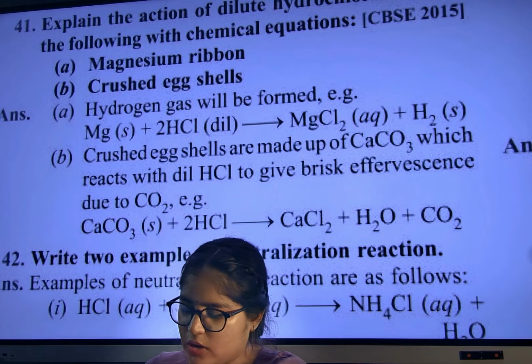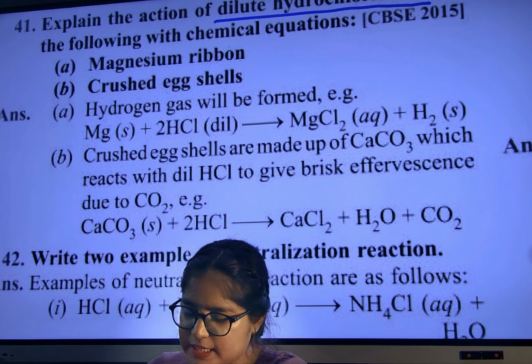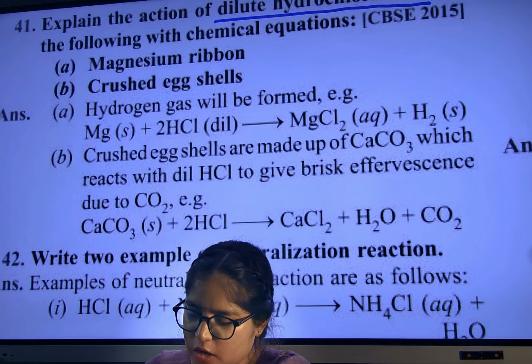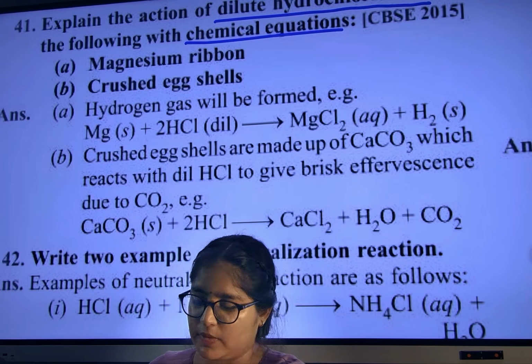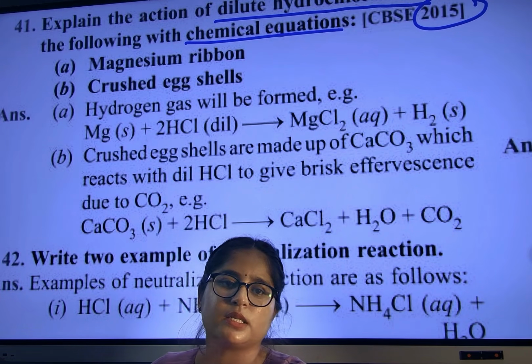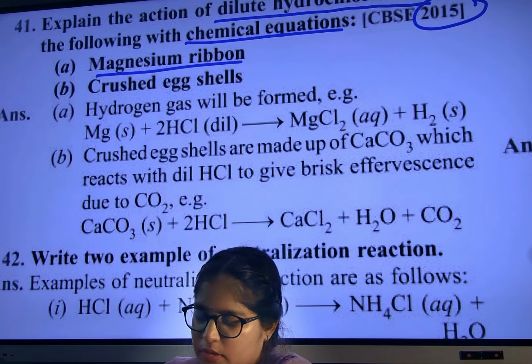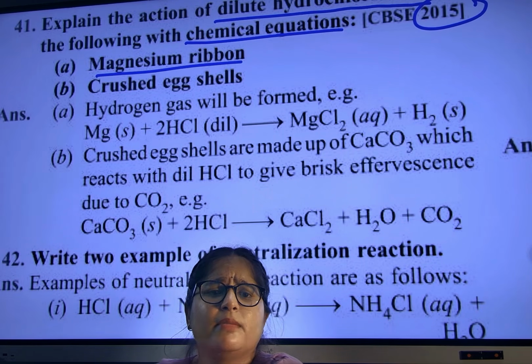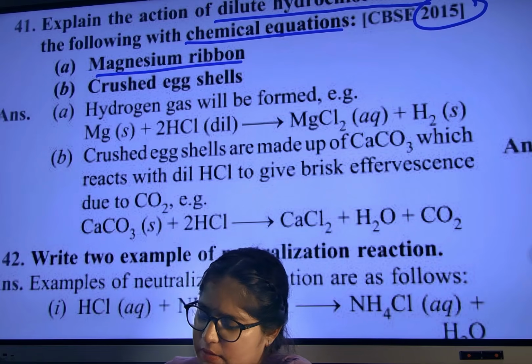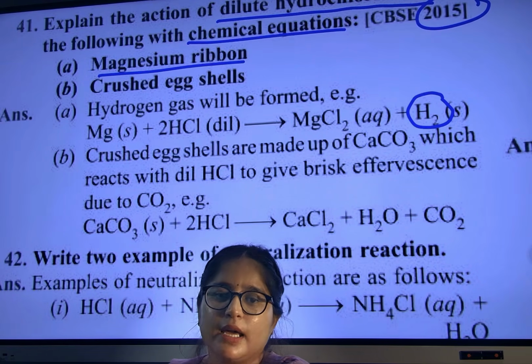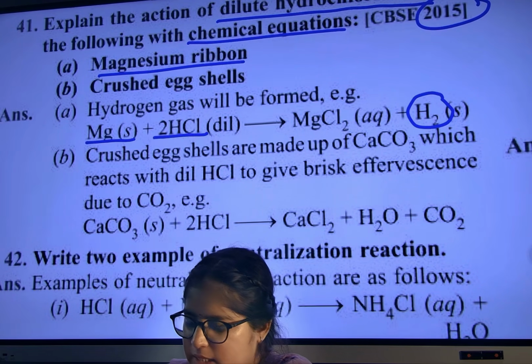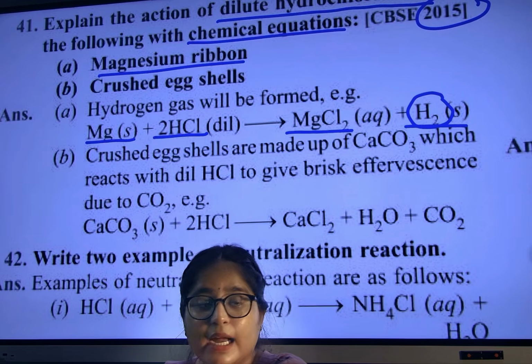Explain the action of dilute HCl on the following. Remember the chemical equations and write them down in your notebook. Very important, many times they have asked in the CBSE exam. HCl with magnesium ribbon: magnesium is a metal, and when a metal reacts with HCl we get hydrogen gas. Write down: magnesium with HCl gives MgCl2 with hydrogen gas.